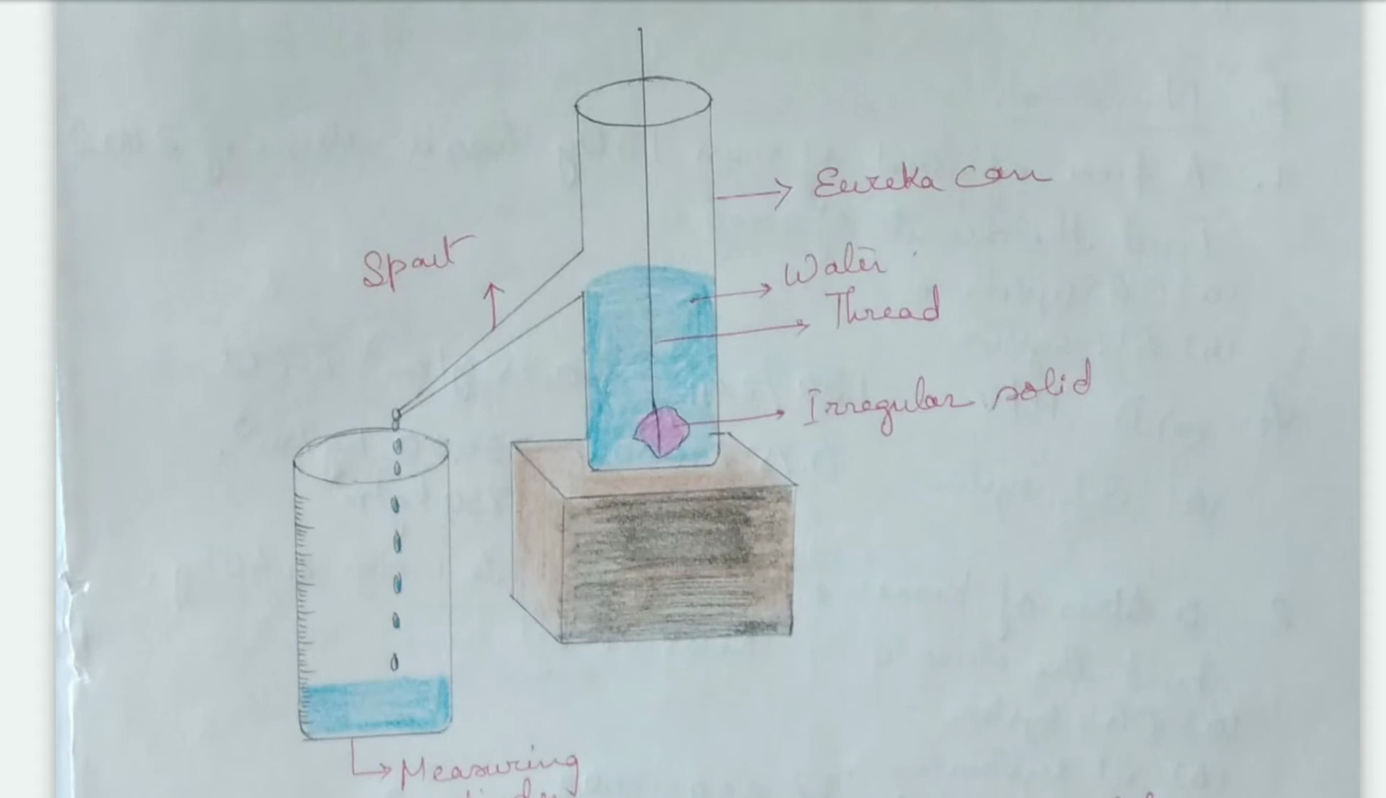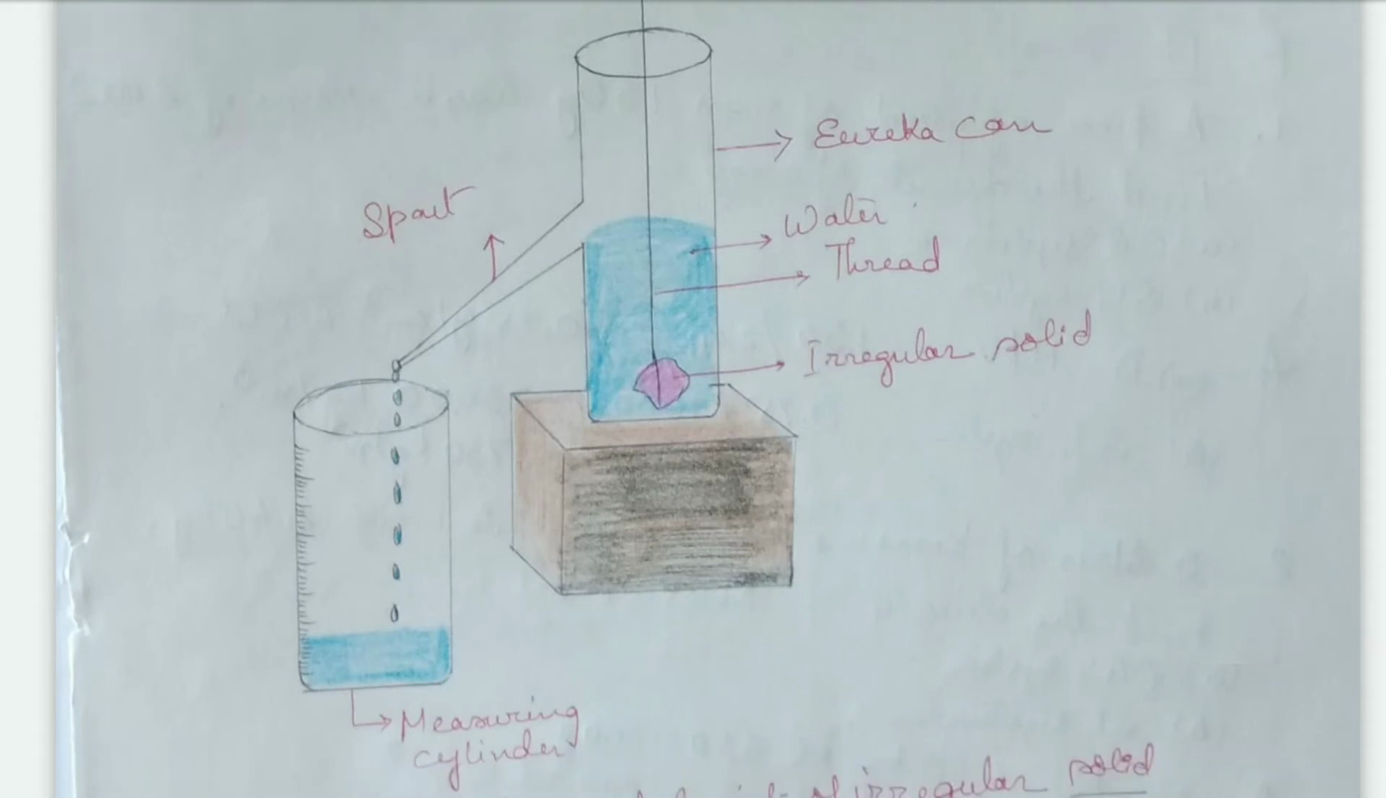So what happens after the water has been filled till the spout, the irregular solid which has to be measured is lowered into the water. Then the water rises up, as it displaces its own volume. This water which has risen up comes out through the spout and drops into the measuring cylinder. Now we note down